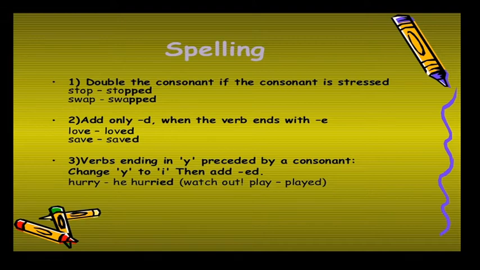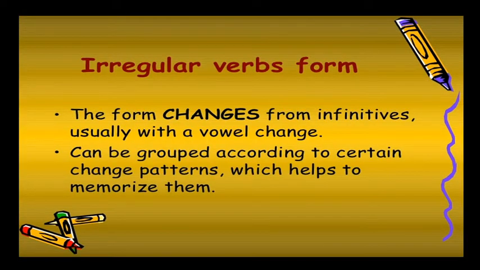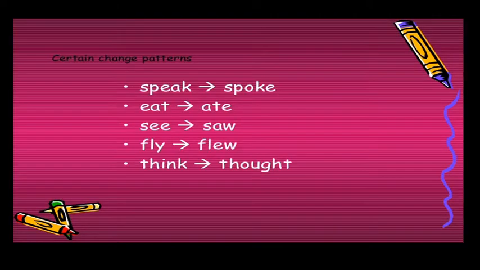These are the rules for the regular verbs. Irregular verbs change from infinitives usually with a vowel change. Here, speak: the V2 form is spoke. Eat, V2 form ate. See, V2 form saw. Fly, V2 form flew. Think, V2 form thought. Irregular verbs: the first form and the second form totally changed. So we call it an irregular verb.